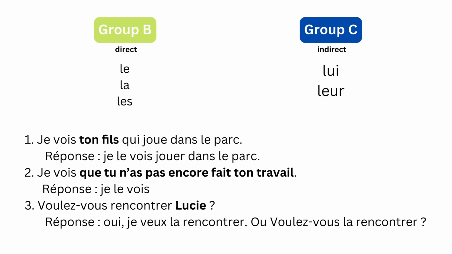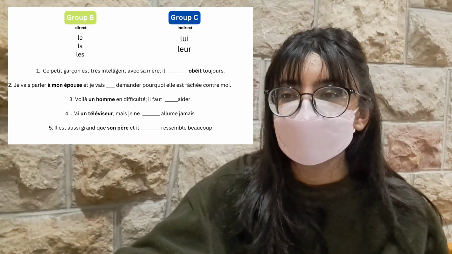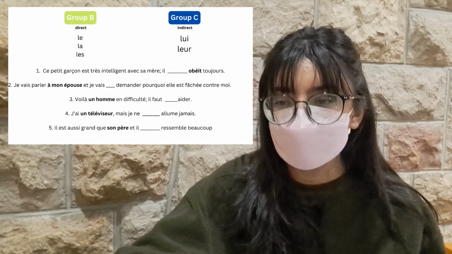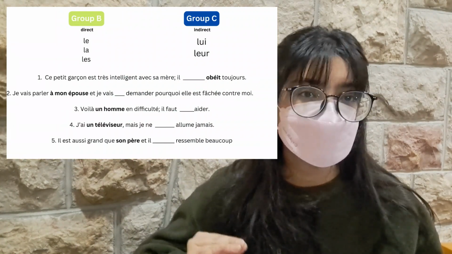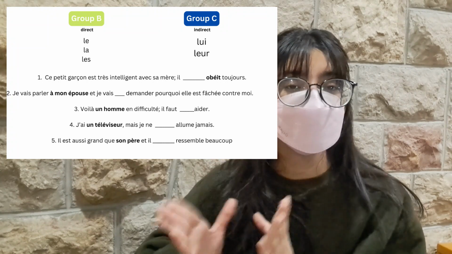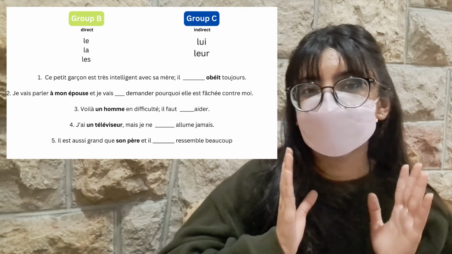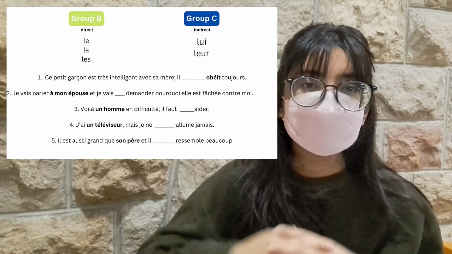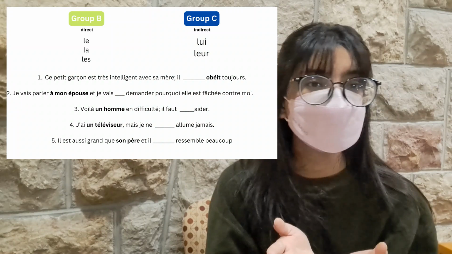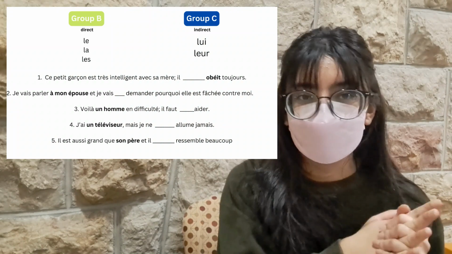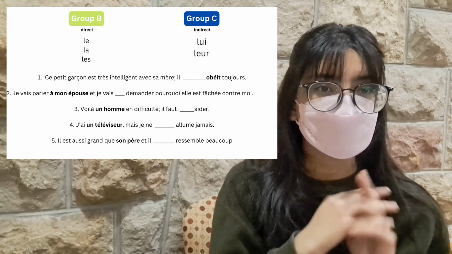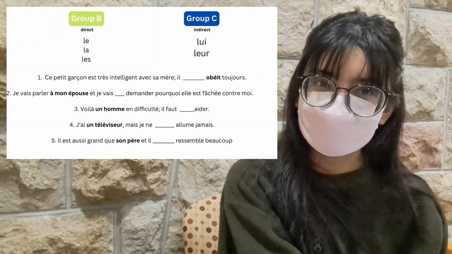Now, it's time to go a little bit more in detail, and we're going to think about the other sorts of pronouns that we have. On your screen, you'll see a series of 5 sentences, and here, all your responses would be a mix of either the direct group B, the indirect group B, or the indirect group C. So, taking a moment to look at all these sentences, pause this video and try and write down all your answers in a notebook. And then, once you're ready, we're going to start off by looking at the answers together.